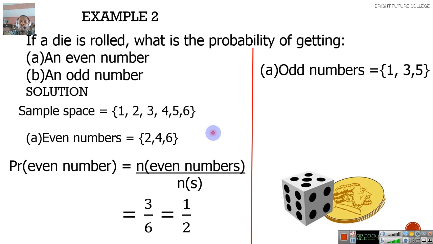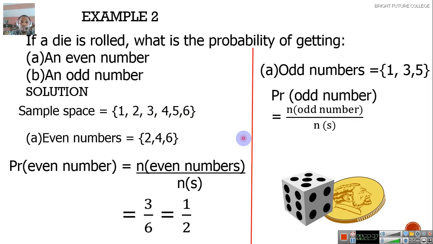So what's the probability of obtaining an odd number? How many odd numbers do we have? 1, 3, and 5 are odd numbers. Altogether, we have 3 odd numbers. So the probability of an odd number is the number of odd numbers over the number of sample space, and that is the same thing, 3/6, and that gives us 1/2. In other words, if a die is rolled once, the probability of getting an even number is the same as getting an odd number, since the number of even numbers is equal to the number of odd numbers in the roll of a fair die.